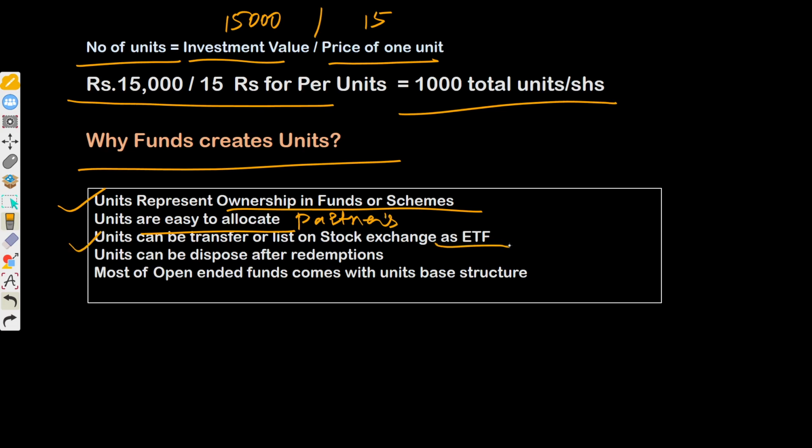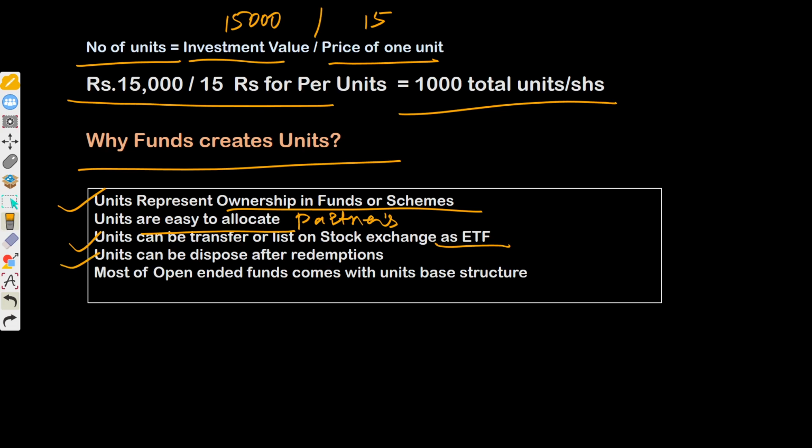You would have heard about ETF. ETF means exchange traded fund, which is listed on a stock exchange, so units can be easily bought and sold. If you list it, that becomes your ETF. If you don't list it, you can buy it through AMCs or brokers.